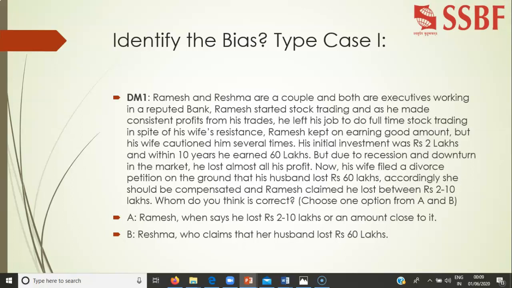Ramesh started stock trading and, being an executive in a bank, he is confident and feels okay, I can do a good amount of earning just by stock trading.